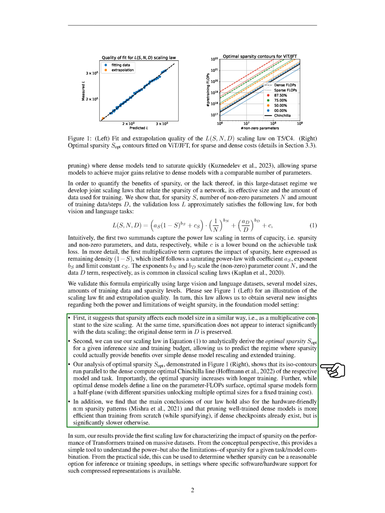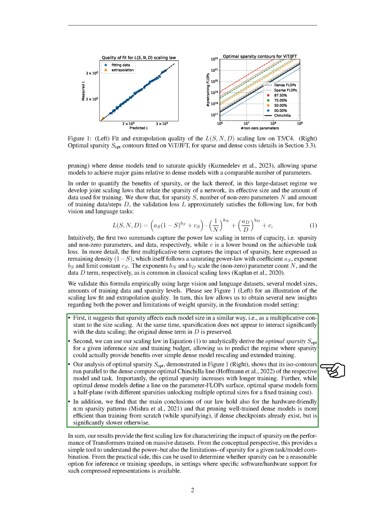We can also use this formula to derive the optimal sparsity for a given inference size and training budget, which allows us to predict where sparsity could provide benefits over simply rescaling a dense model and extending training. Our analysis shows that the optimal sparsity increases with longer training. While optimal dense models define a line on the parameter-FLOP surface, optimal sparse models form a half-plane, with different sparsities unlocking multiple optimal sizes for a fixed training cost.